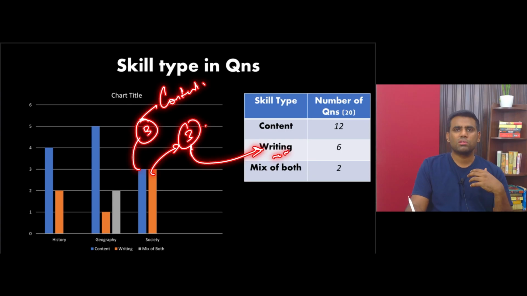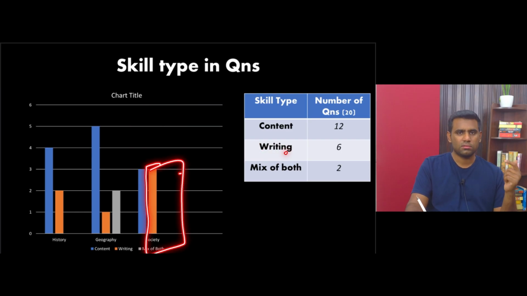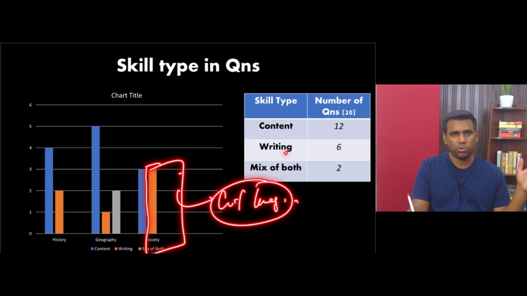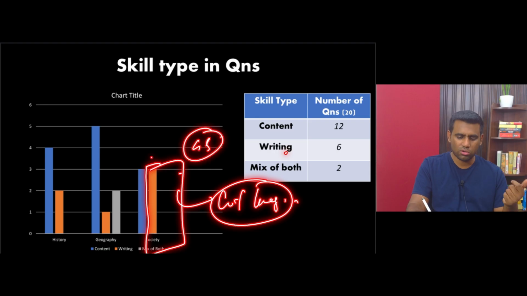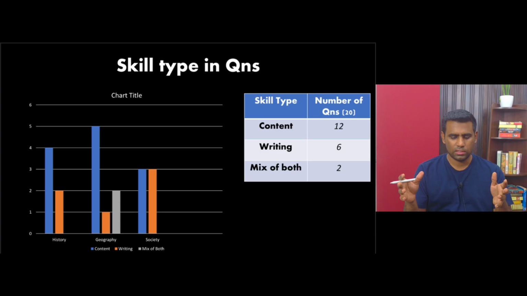So if you are somebody with good writing skills, why don't you think on these lines that next year as well, your trump card would actually be to get more marks in society, right? Your creative, your imaginative writing skills can help you ace GS paper 1 because you are strong, you're going to perform really well with society. So try to capitalize on that, right?